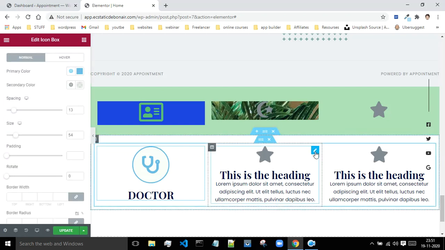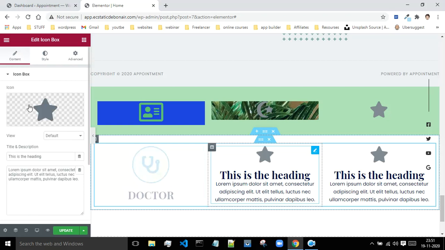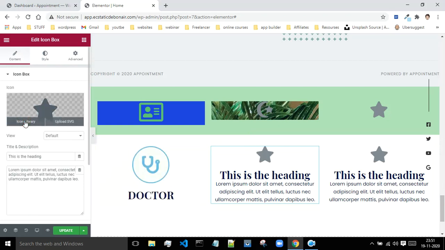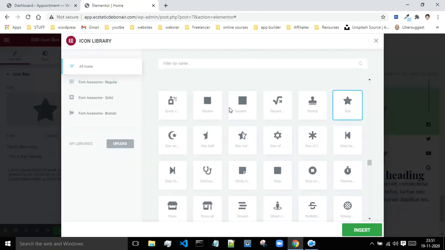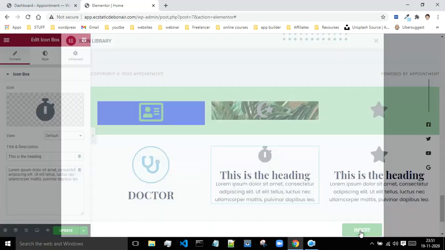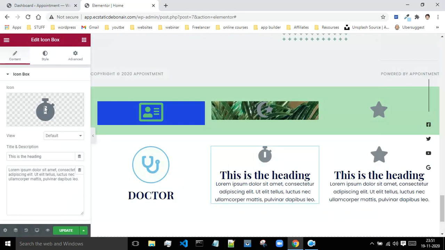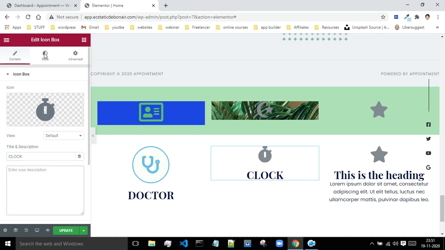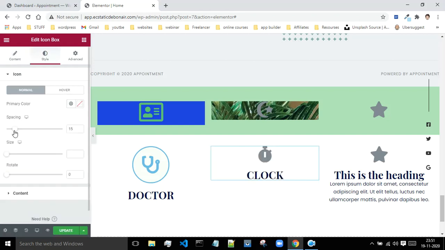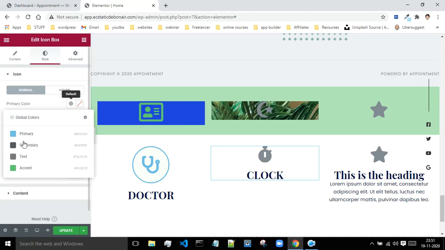And this is my next icon. Over again, I will select some random icon present inside of my library. Let me just go with the stopwatch. I will say insert, and then I can do one thing. I will say clock. I will remove this text over here. I will go inside of the style to style this particular thing. So my primary color will be green.